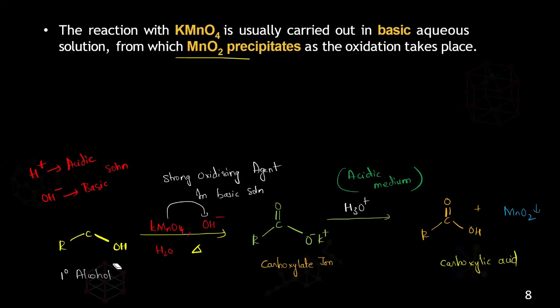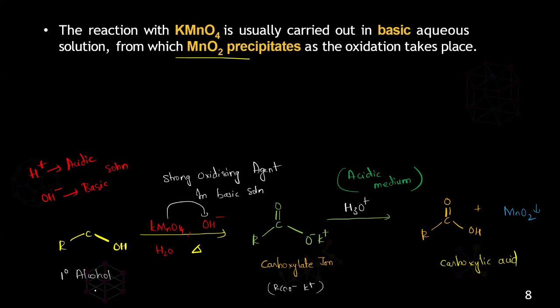How are we doing this oxidation of primary alcohol? Using a strong oxidizing agent called potassium permanganate. You are using this potassium permanganate in a basic solution. You can also call this an aqueous basic solution because water is also present. When you do this, you will get an intermediate ion, the carboxylate ion, which is nothing but RCOO minus K plus.